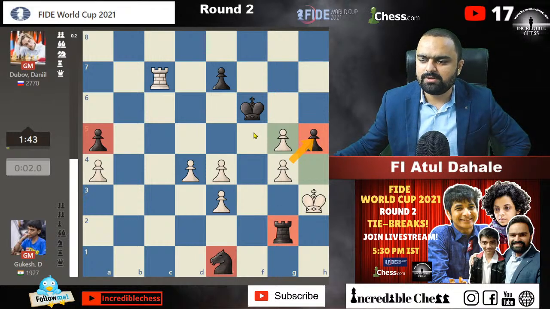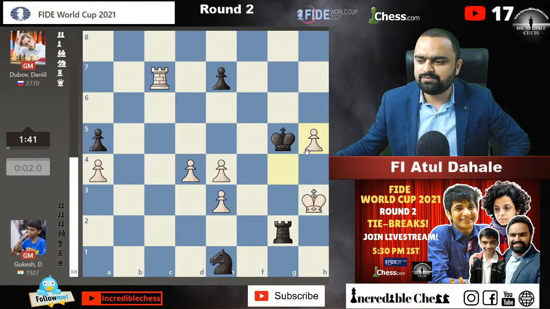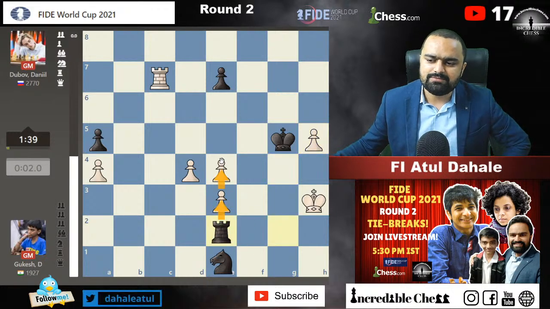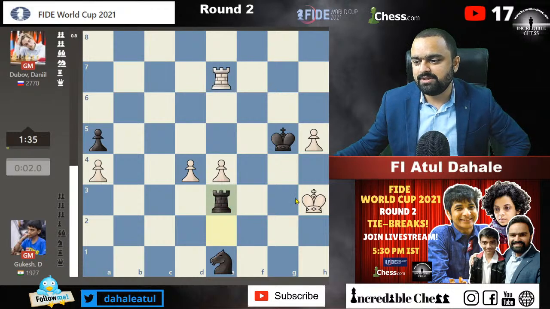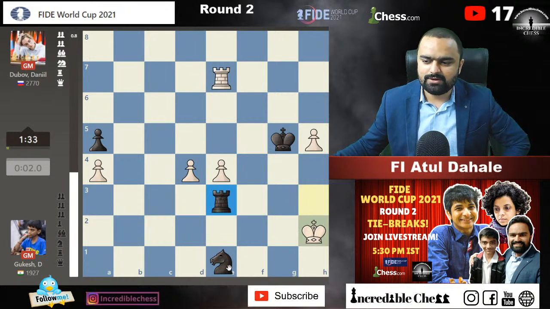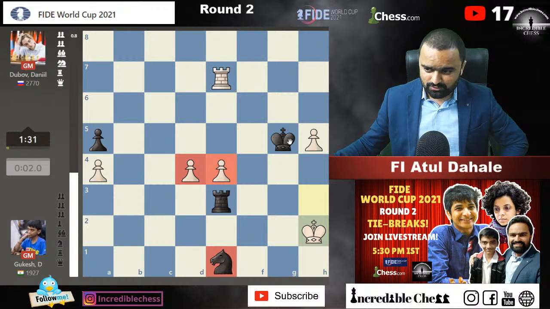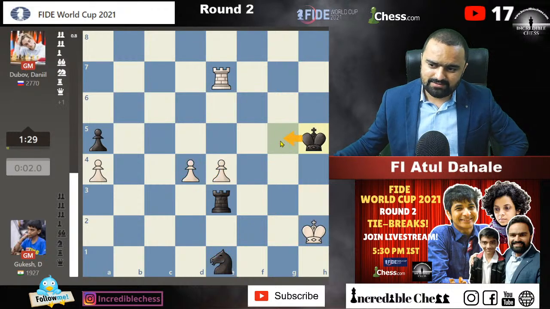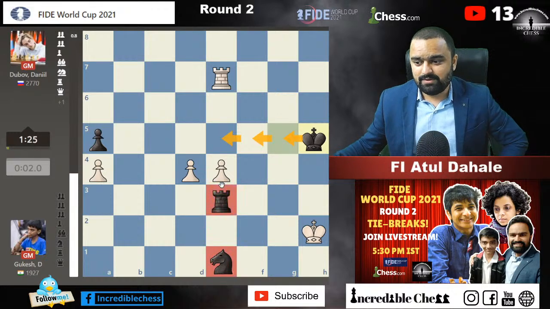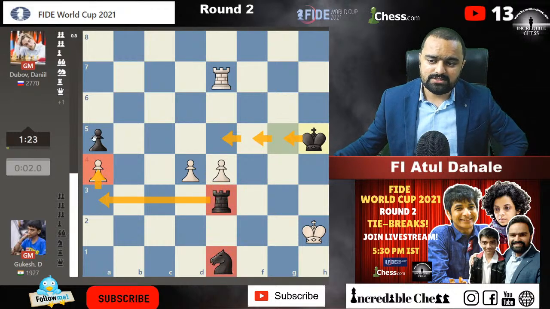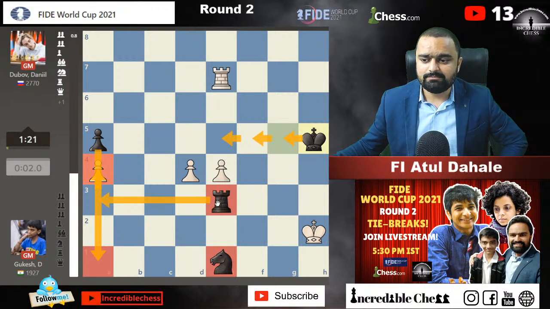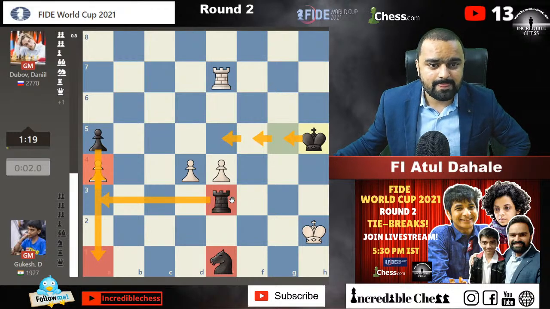Black should be able to draw the game, because even if you capture here, g into h5, if you play, rook will come here, will capture this pawn, and then if you capture on e7, I capture here, king h2 here, then okay, the knight and the two rooks are there, even king into h5, and then we will get back the king. And here white is the one who needs to be careful, because if this pawn falls, then if this pawn goes forward, then black is the one who is